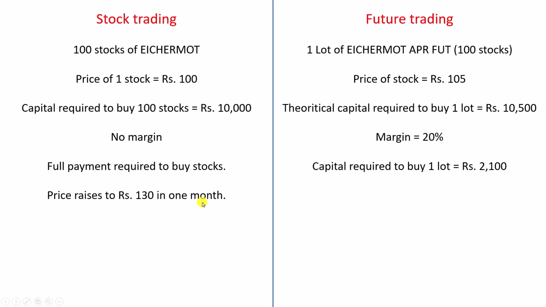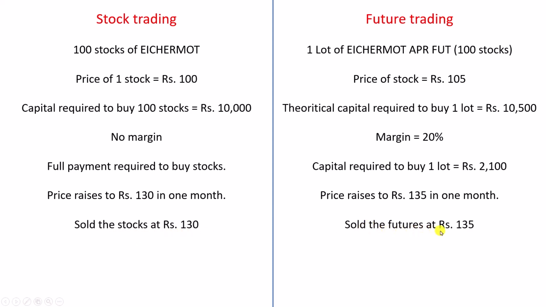Now let us say that the price of the stock rises to 130 rupees in 1 month. Same goes for the future, which rises to 135 rupees. So from 100 it has gone up to 130, and from 105 it has gone up to 135. Now let us see how much we get when we sell. I sold the stocks at 130, and you sold the futures at 135.